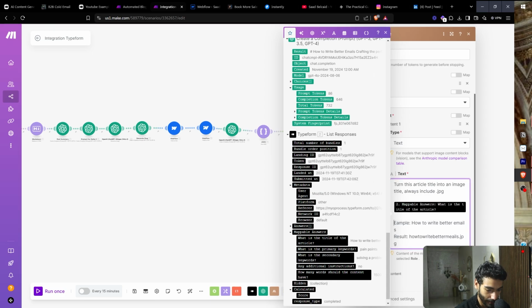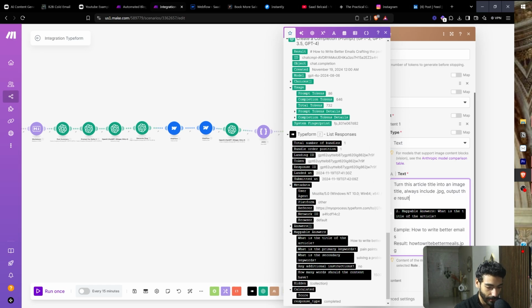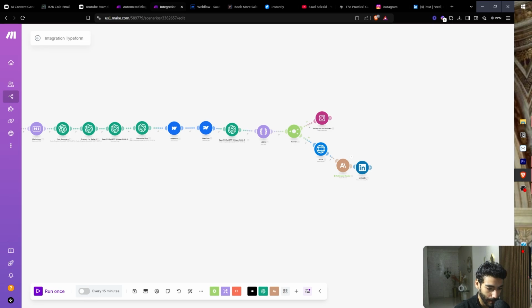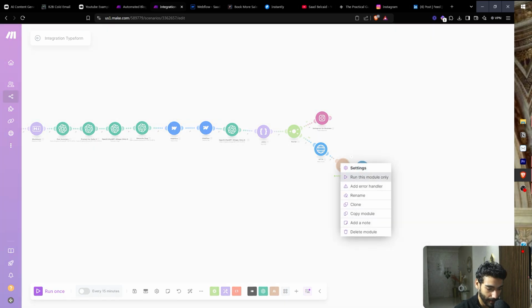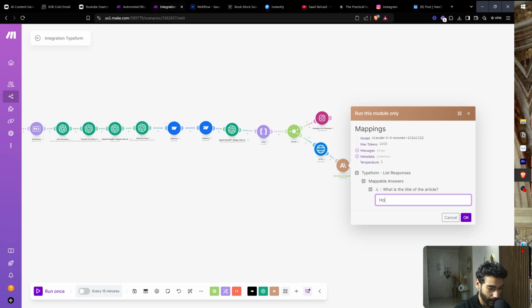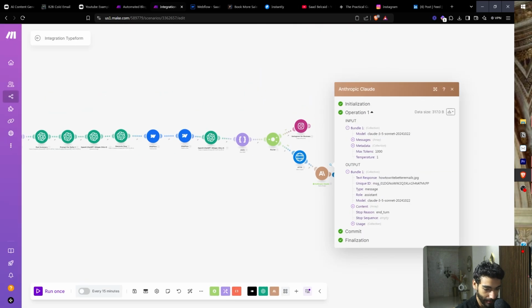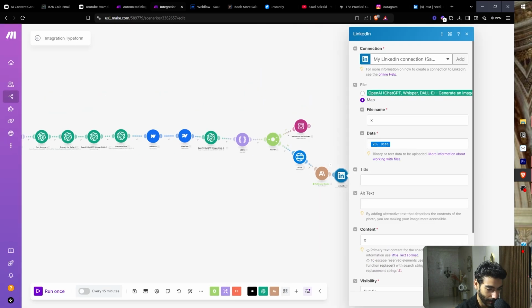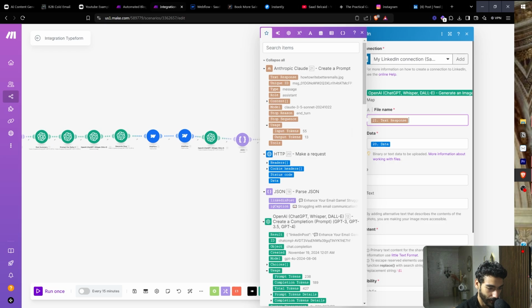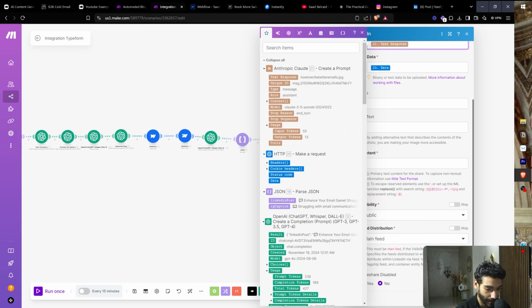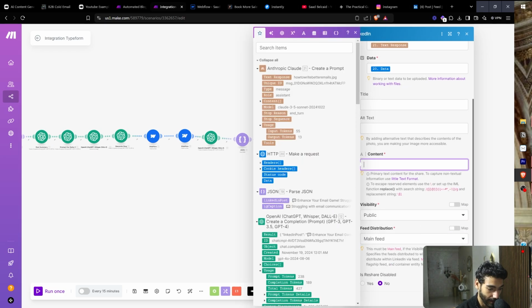Example, results, how to write, output the results only. Now if I click on OK, and then I'm gonna run this, let's just do how to write better emails. And then if I do it, I'm gonna have the results. Awesome. Now what we're gonna do is map this one right here, and then for the caption, the content is going to be caption LinkedIn posts.